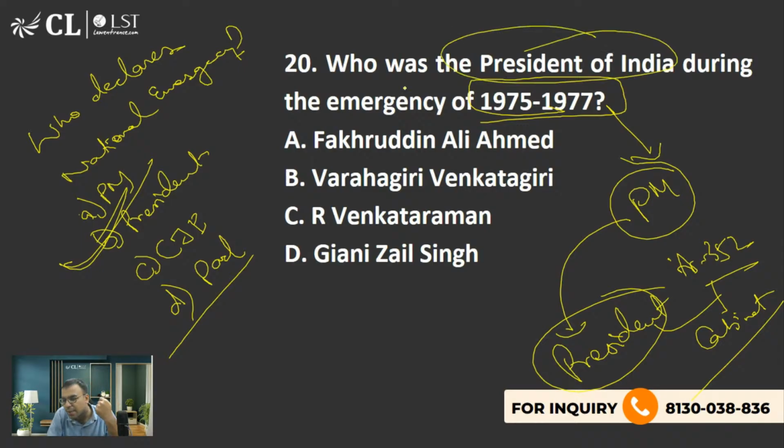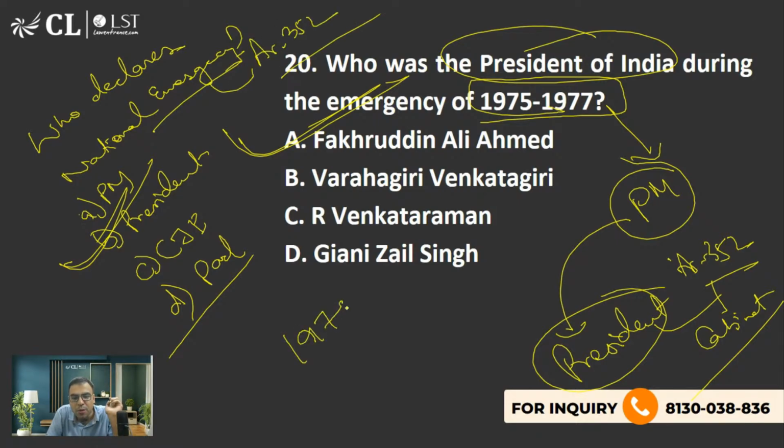And who was the President at that time? The answer is Fakhruddin Ali Ahmed. देखो अभी तक तो CLAT में articles recent years में नहीं पूछे हैं, but of course the basic popular ones you should know. National emergency is Article 352. And why is it important? Because national emergency was imposed in 1975. Add 50, कितना होगा? 2025.